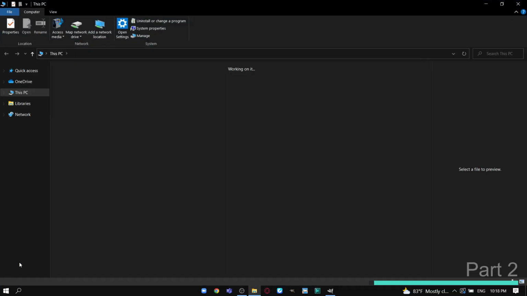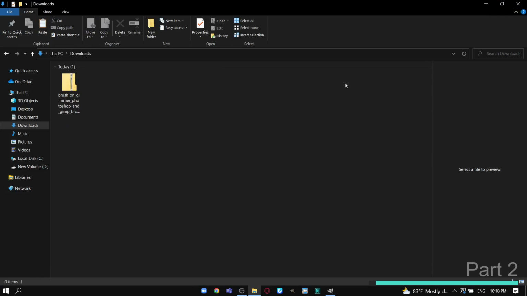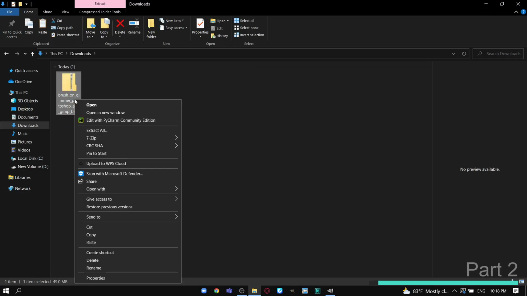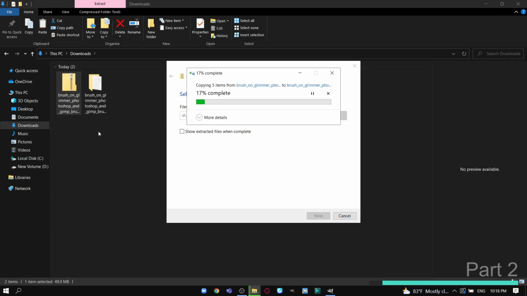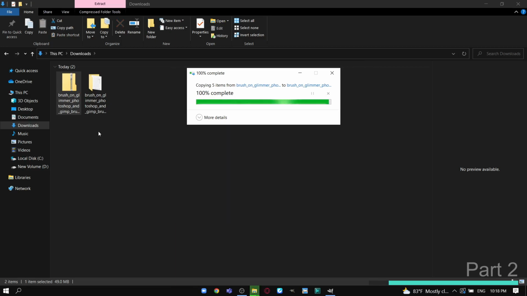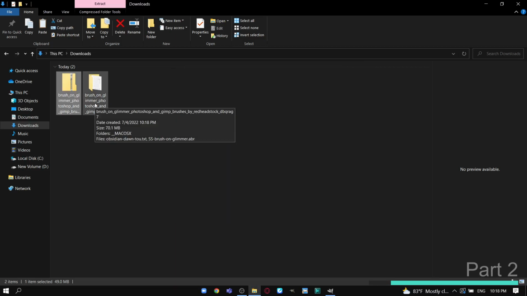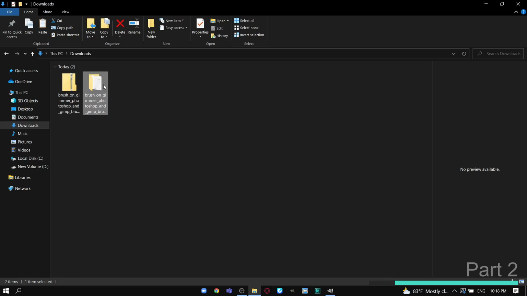Open This PC and go to Downloads. Then select the brush file and unzip it. Then open the unzipped file.